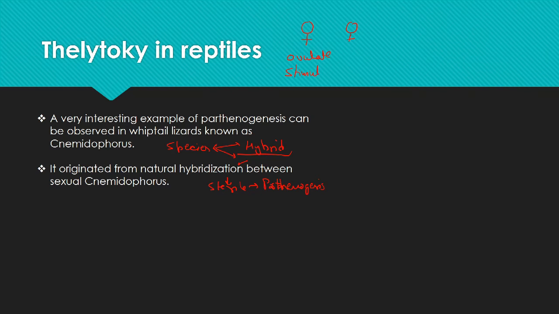The other female, which is not mature, acts as a male, and they copulate together so that the ovulating, mature female gets the required stimulus so that it can produce the eggs, which develop into embryo and the adult.